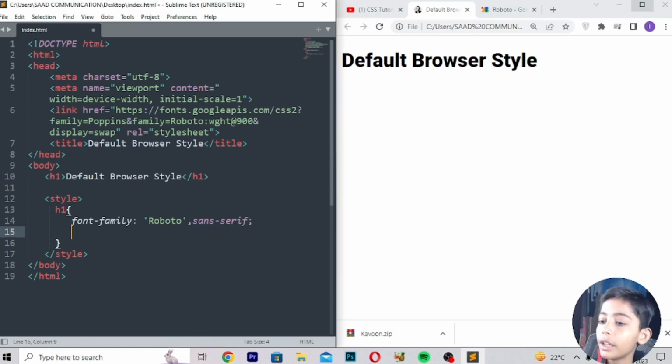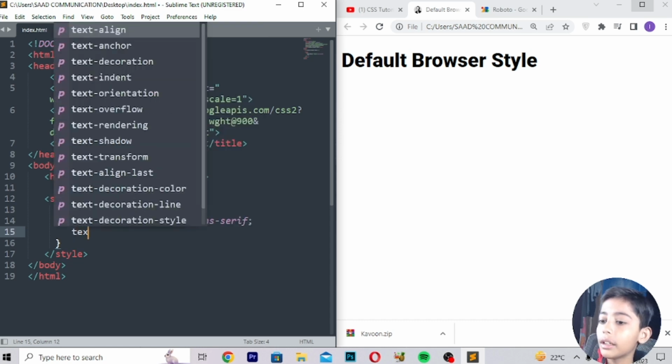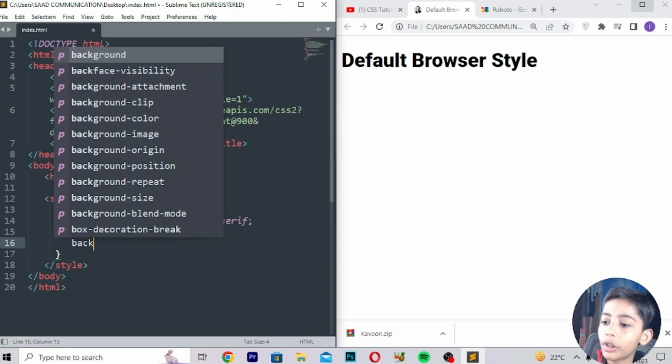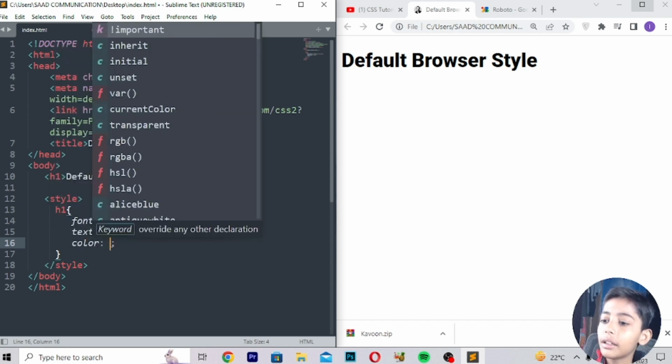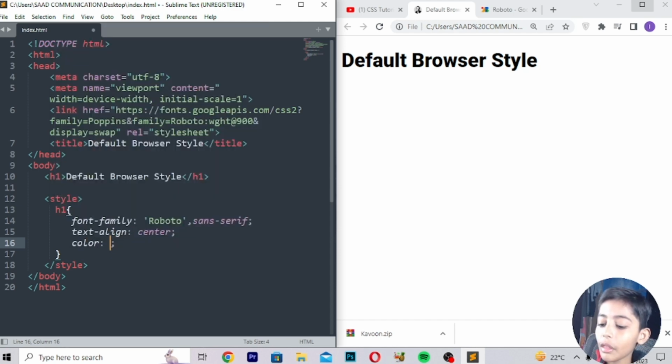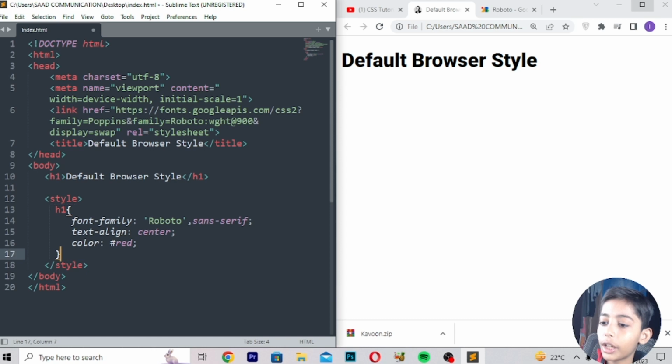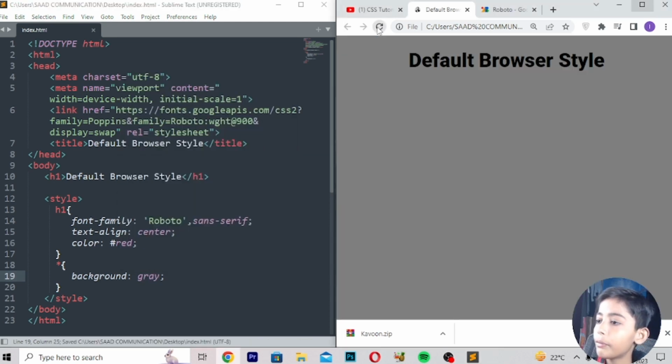And now you can also set the text align to center, and the color will be hashtag red. And here you can write background should be gray, save, refresh.